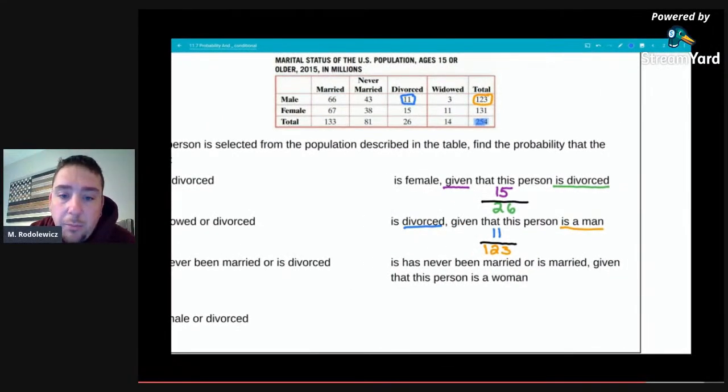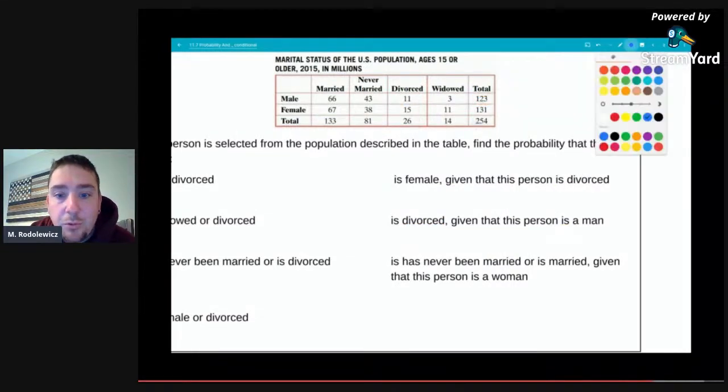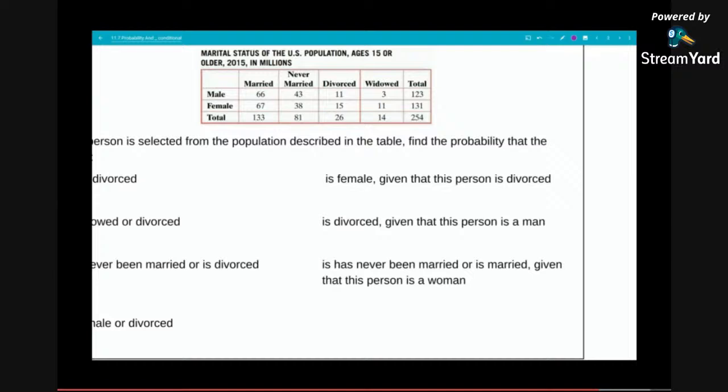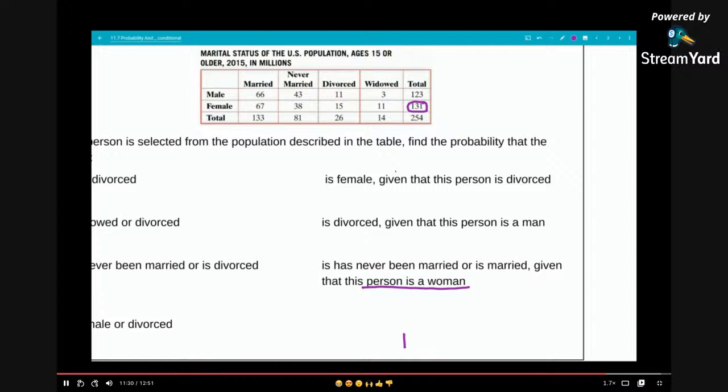And lastly, we're putting two theorems, two probability rules together. What is the probability that they have never been married or married, given that this person is a woman? So again, our given information becomes our denominator, 131. And never married or married are mutually exclusive events separated by or. We're going to add the two values together.